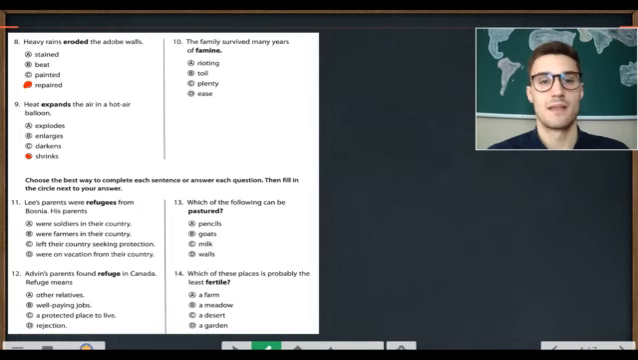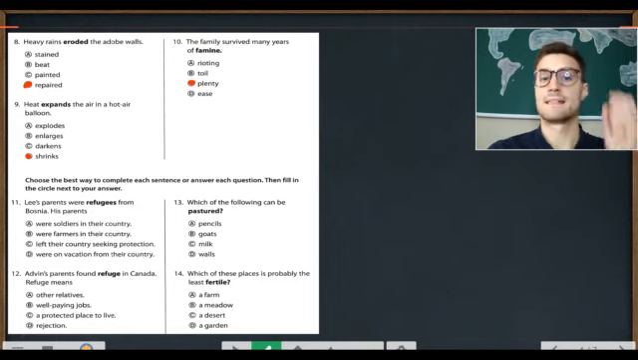Number 10. The family survived many years of famine. What's the antonym for famine? A. Rioting. B. Toil. C. Plenty. D. Ease. The family survived many years of famine. Famine and C. Plenty. Because famine is a shortage, plenty is the opposite.